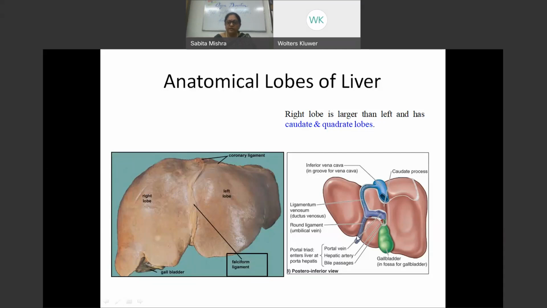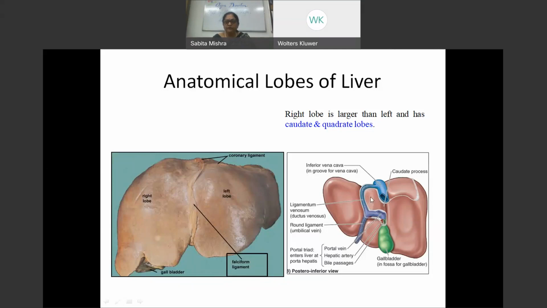In fetal life, this was patent, and circulation from the placenta used to come from the left umbilical vein and drain into the left portal vein. And this left portal vein would join the inferior vena cava by another channel, which is called the ductus venosus. So this is the placental circulation, as to how the blood would go into the liver and form a shortcut to go to the IVC and thereby drain into the heart.